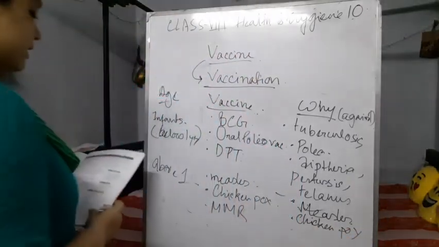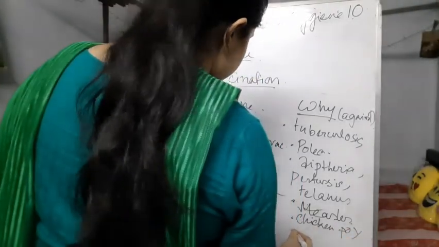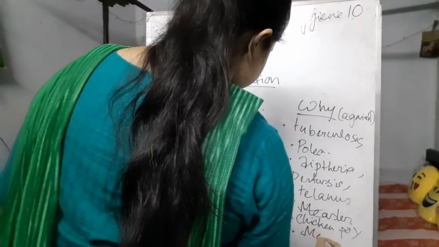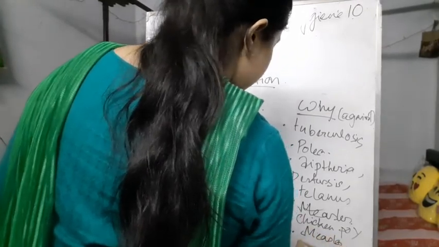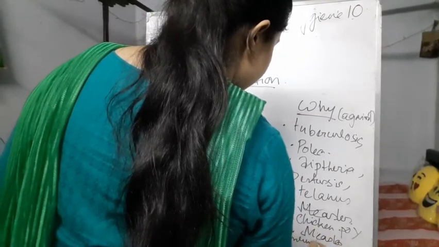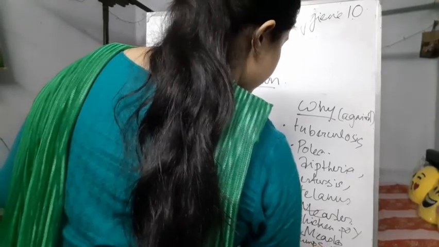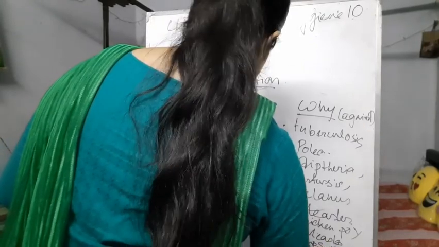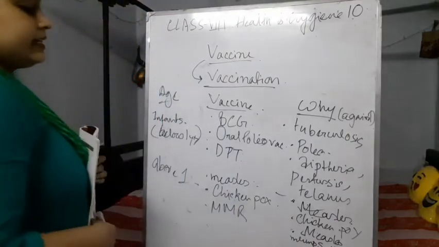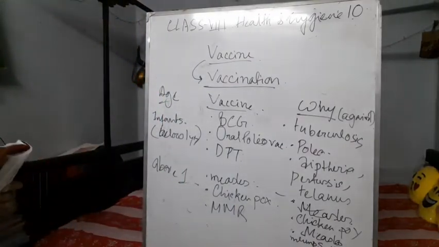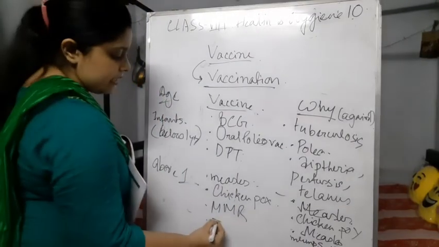Next, MMR is given. It is a combined vaccine against measles, mumps, and rubella. And the tetanus vaccine is also sometimes given, which is called TT.